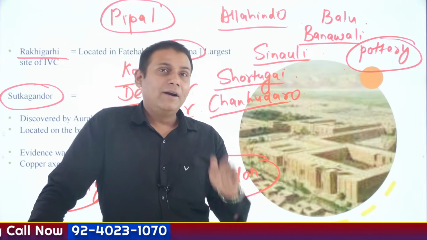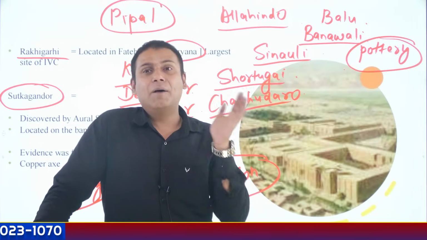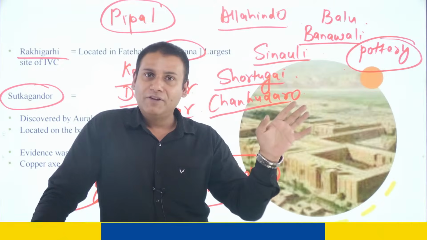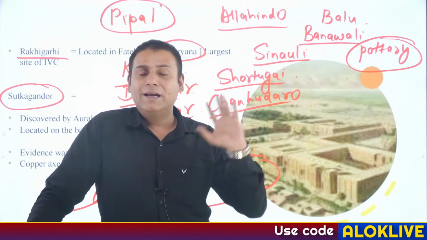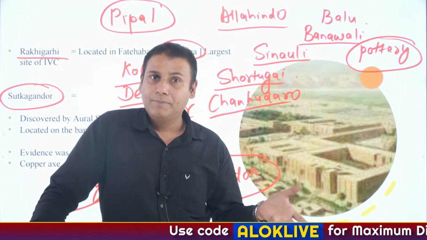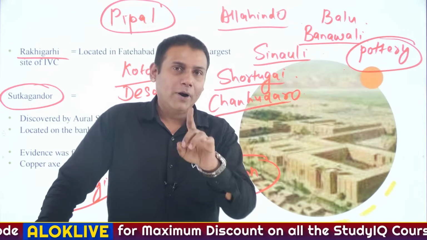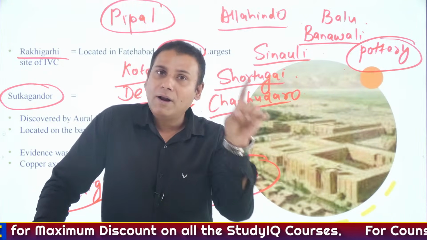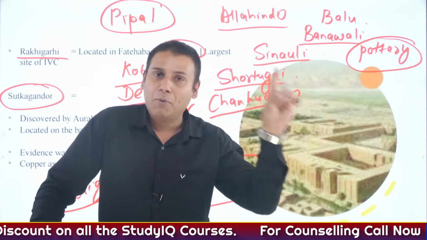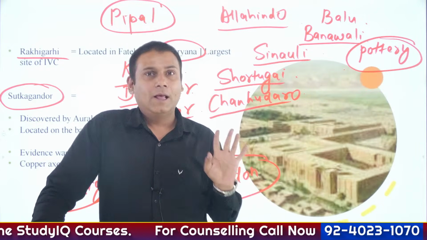Plain pottery is more common in comparison to the polychrome, or multiple colors. So simple plain pottery and painted pottery. I repeat the point: plain pottery was more common in comparison to the painted pottery and the polychrome. Just remember these things. Is that clear?